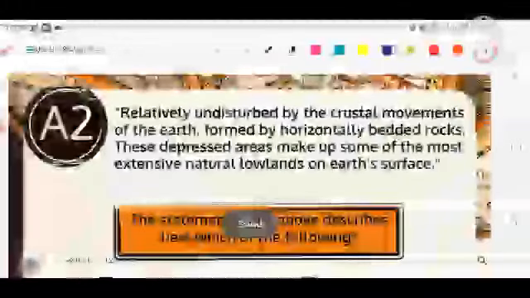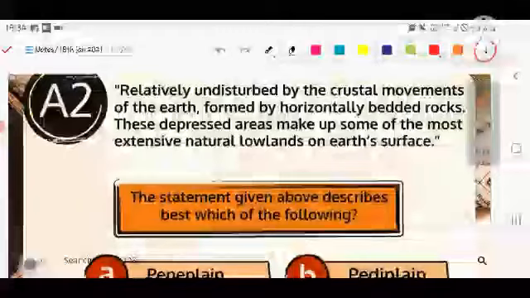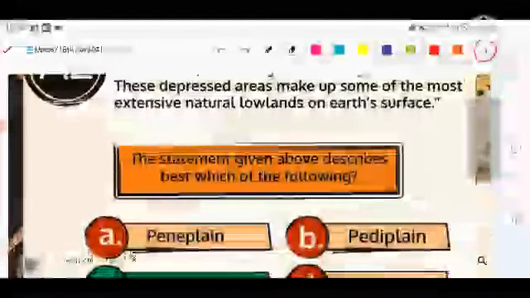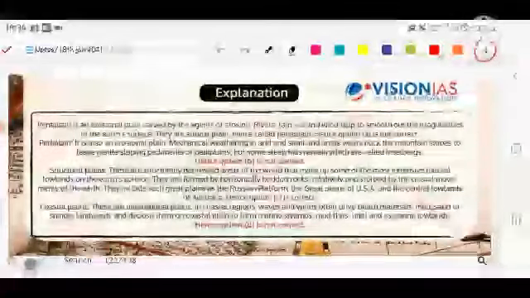Right? Let's see the next question. Relatively undisturbed by the crustal movement of the earth, formed by horizontally bedded rock, these depressed areas make up some of the most extensive rural lowland on earth's surface. That is known as structural plain. Let's see the definitions there.